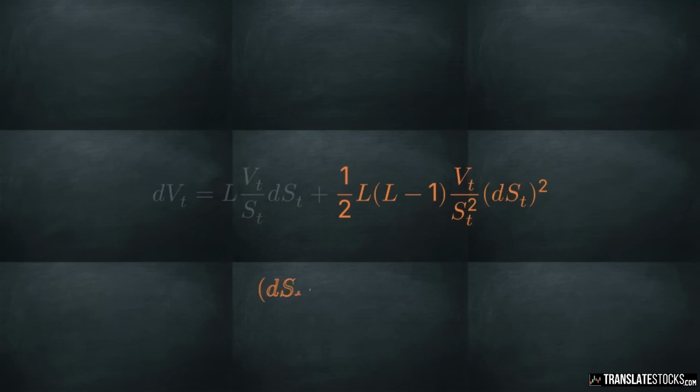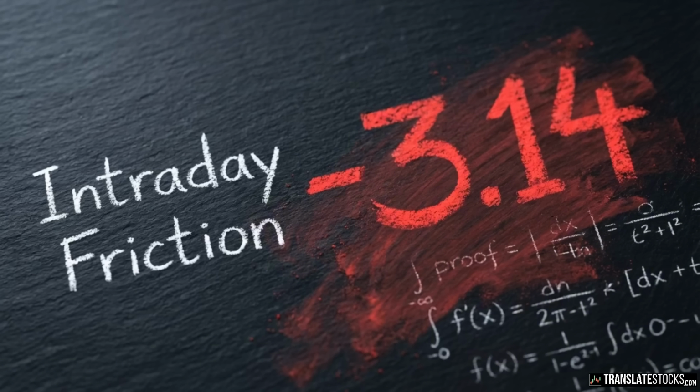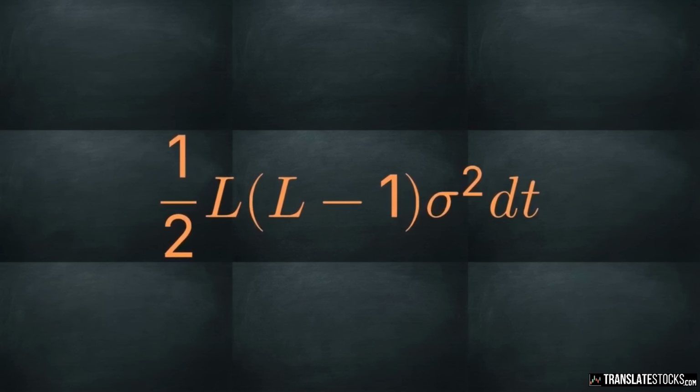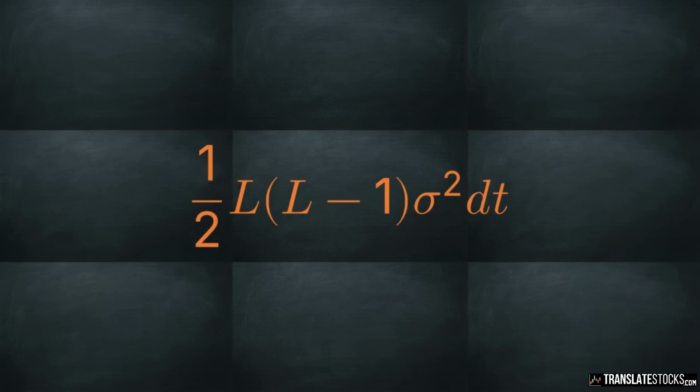In stochastic calculus, the squared differential of the price process resolves to variance times time. This second-order term isolates the specific cost generated by continuous intraday rebalancing. This isolated second-order drift term represents the core of the extraction strategy. This term provides the mathematical definition of volatility drag.